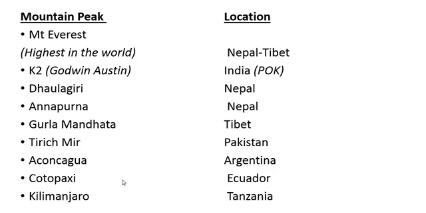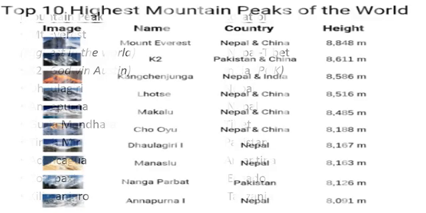Mountain peaks. Highest in the world, Mount Everest, located on the Nepal-Tibet border. K2, which we call Godwin-Austen, India, Pakistan-occupied Kashmir. Dhaulagiri, Nepal. Annapurna, Nepal. Gurla Mandhata, Tibet. Tirich Mir, Pakistan. Aconcagua, Argentina. Cotopaxi, Ecuador. Kilimanjaro, Tanzania. These are the important mountain peaks.